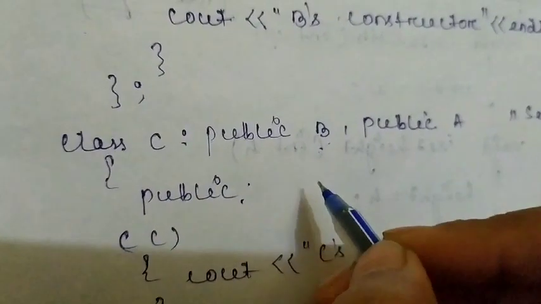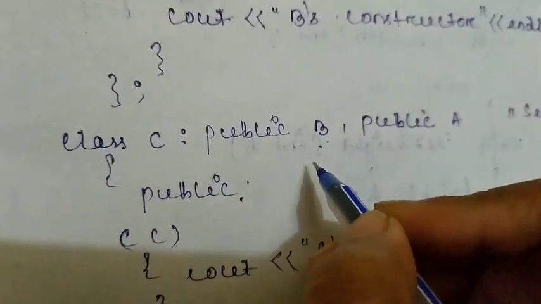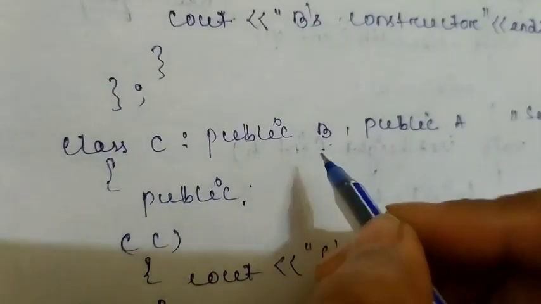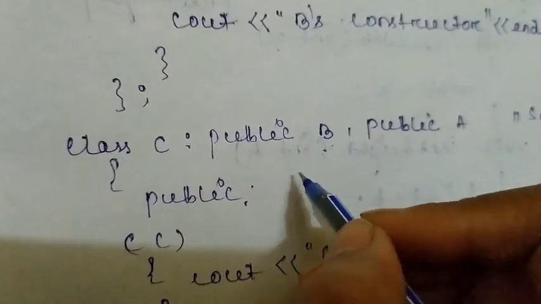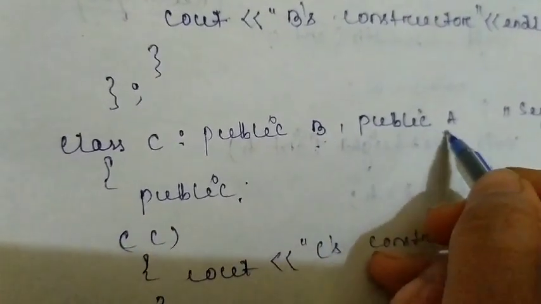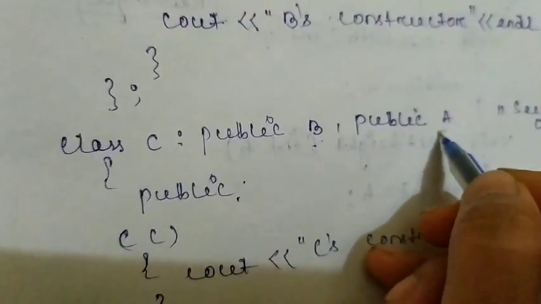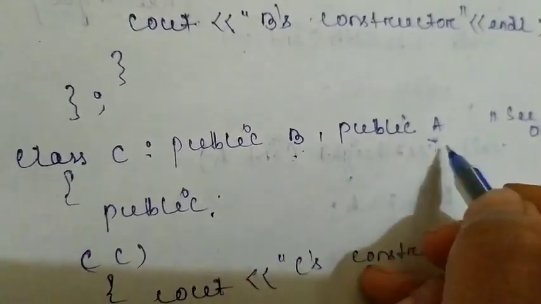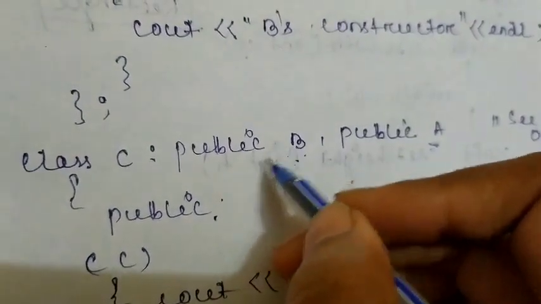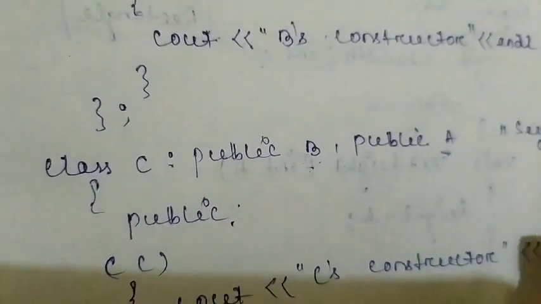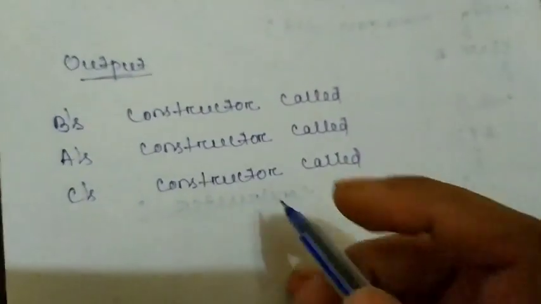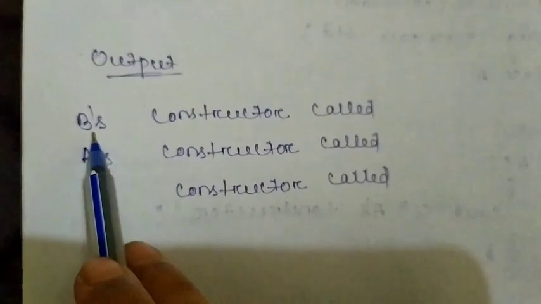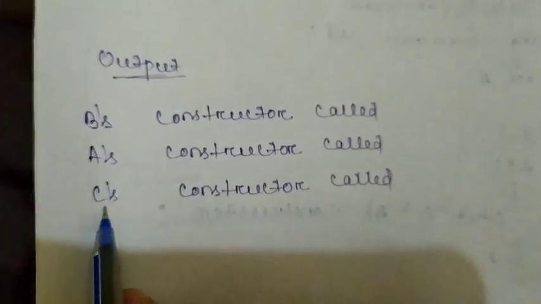The class which I have written first, the constructor of that class will be called first, and the classes written next will have their constructors called after this first class. So in the output, first B's constructor will be called, then A's constructor and C's constructor.